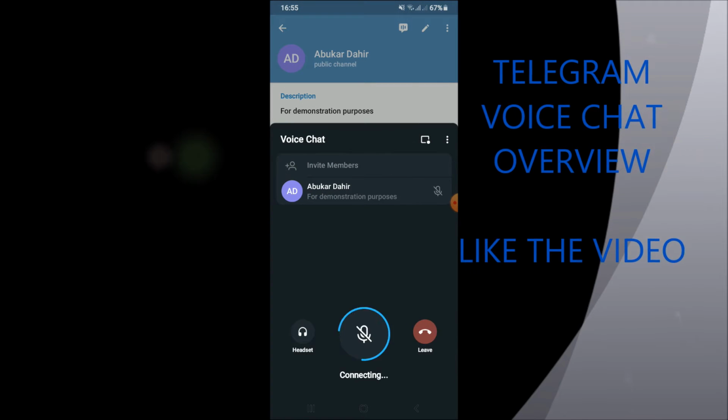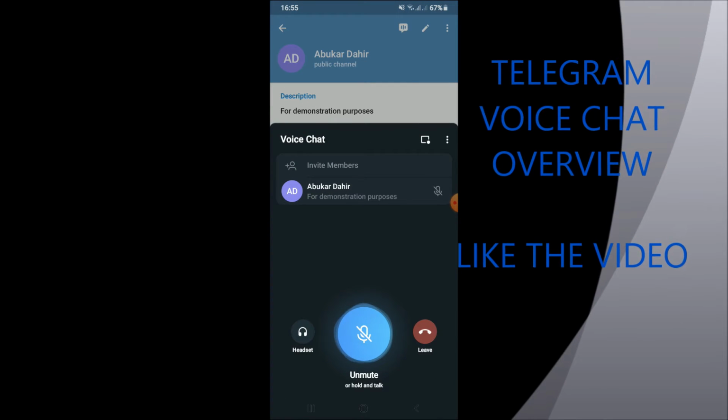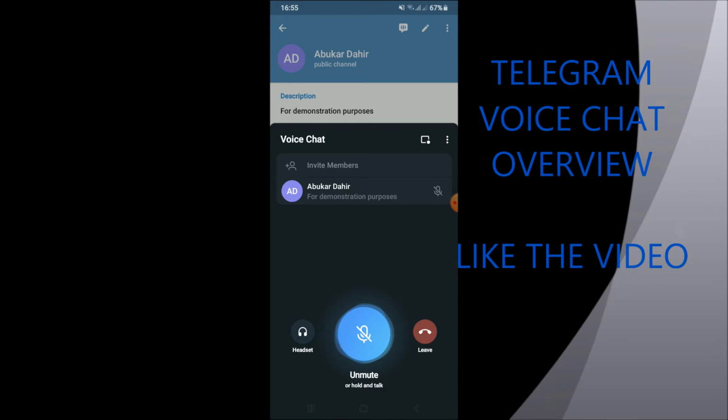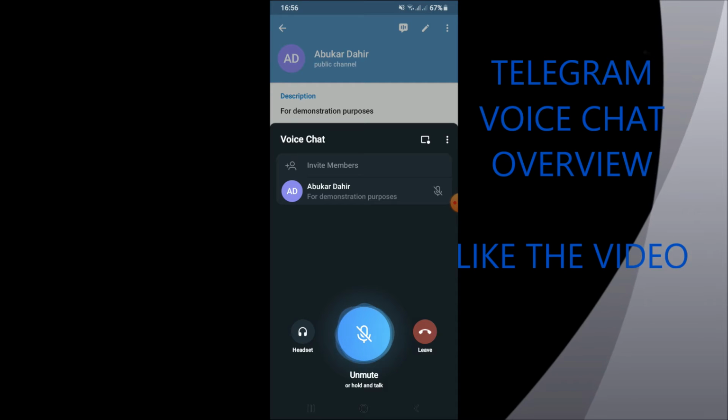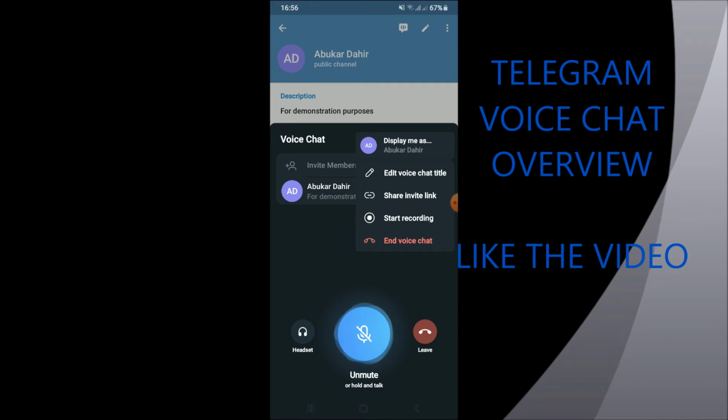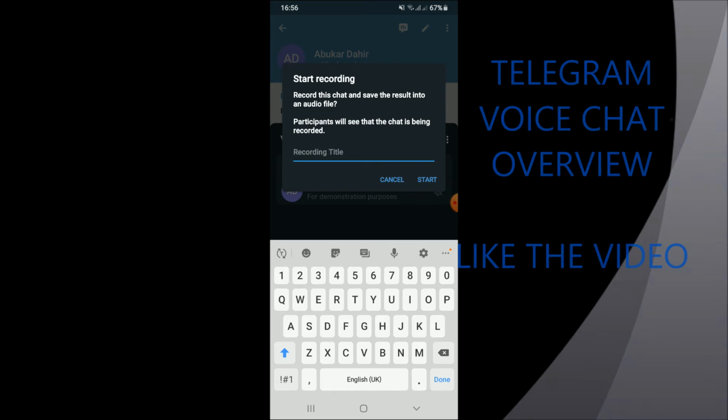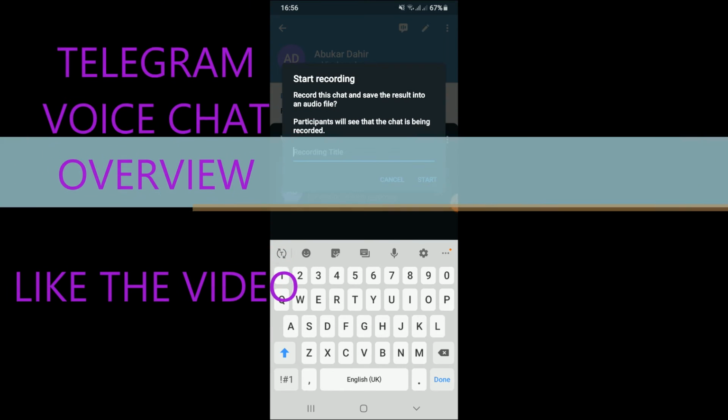Continue. So this is the standard dashboard you can see. There are a lot of options. You can use your speaker in here. You can unmute, you can mute, so you can control this if you are an admin. You can leave. Also in here you can start recording by writing the term recording,